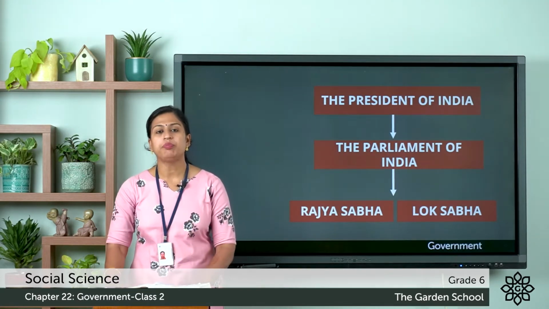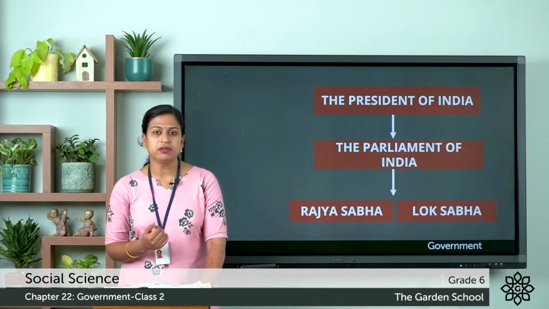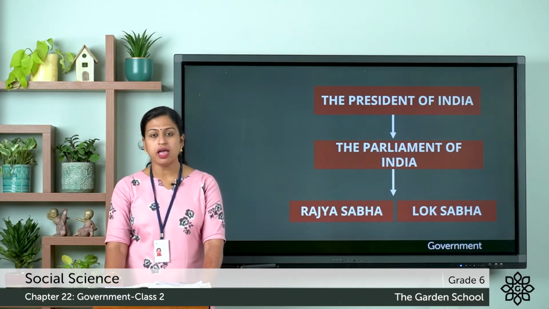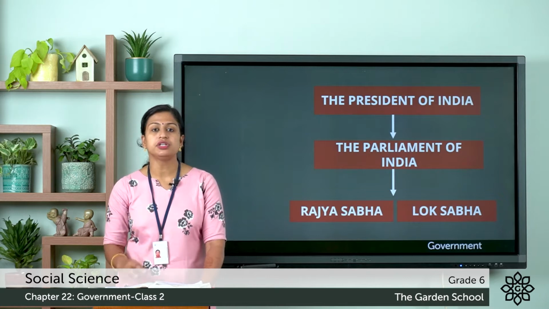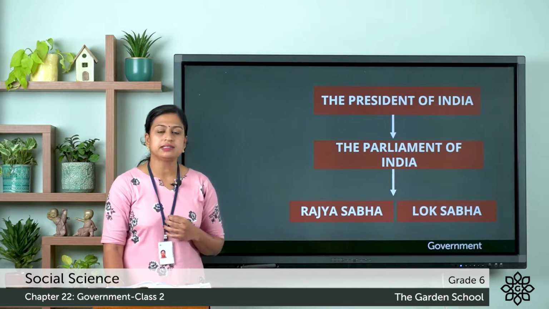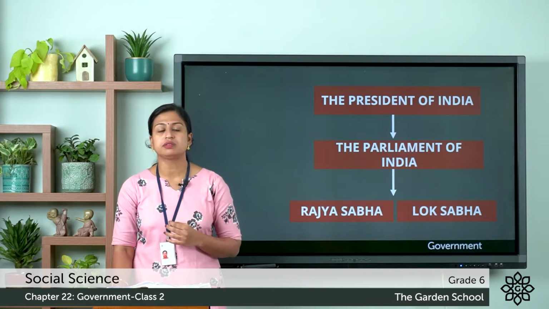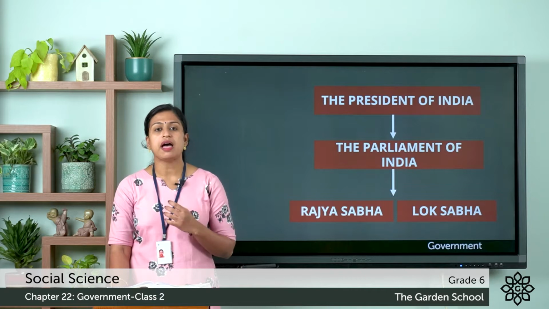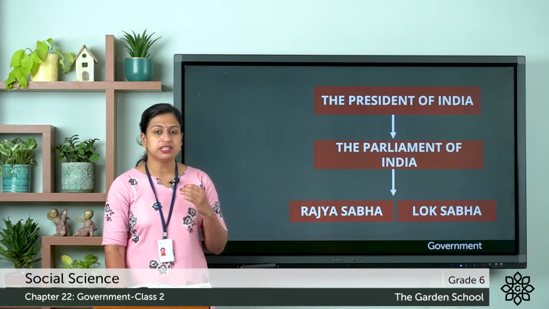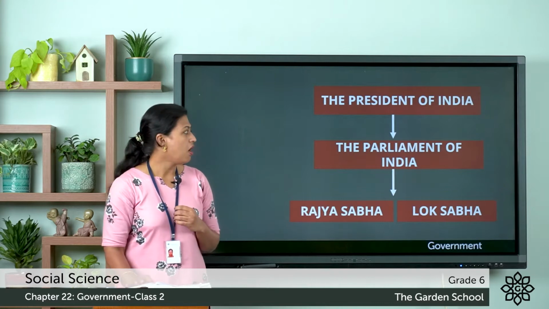And here the Parliament meets twice a year to make laws, to discuss the laws and also to discuss other issues related to the country. And while making these laws, the government makes sure that these laws will help the people to have a better life. So this was about the first organ, that is the legislature.